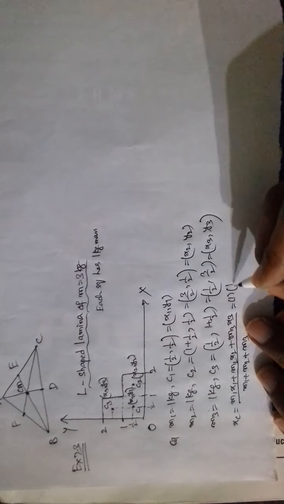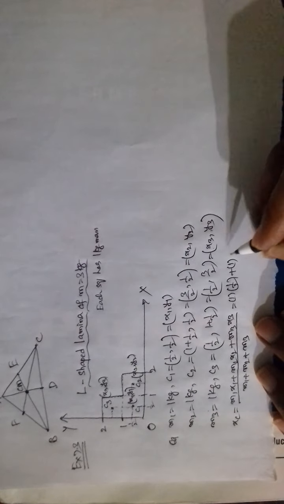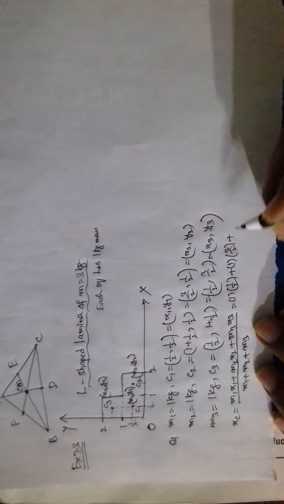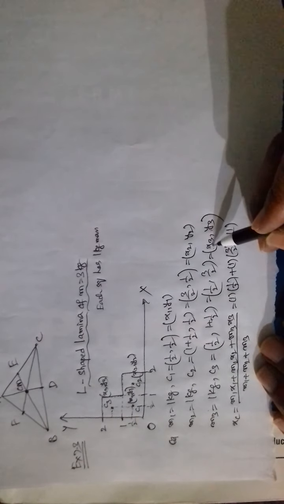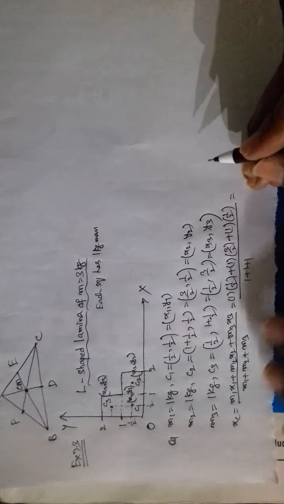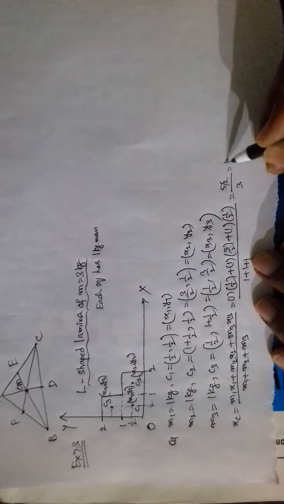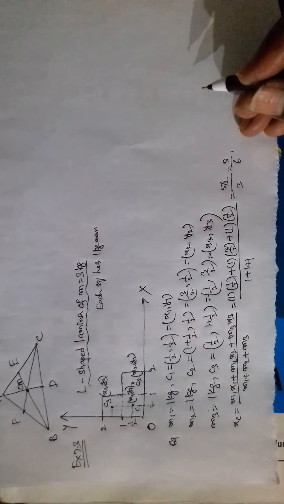x1 is 1 by 2. m2 is 1 kg, x2 is 3 by 2, m3 is 1 kg, x3 is 1 by 2. Divided by 1 plus 1 plus 1, that is equal to 1 plus 3 is 4 plus 1 is 5, so 5 by 2 by 3, that is 5 by 6. Just like that. YC.